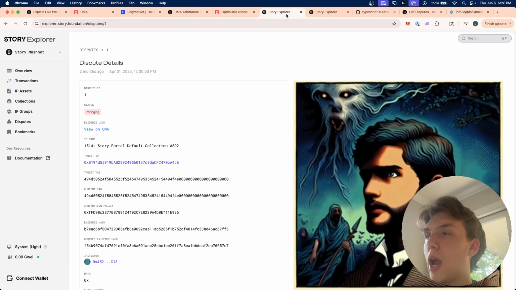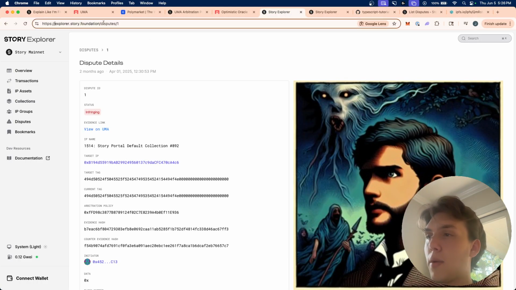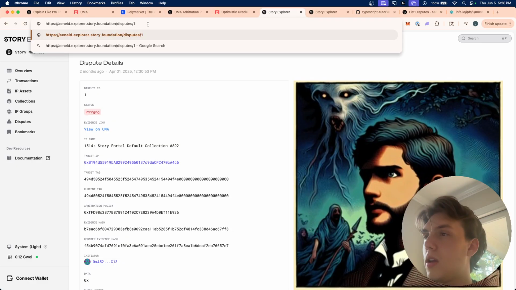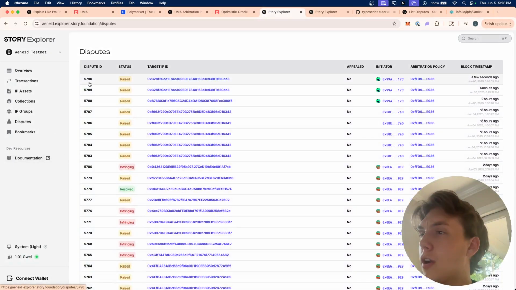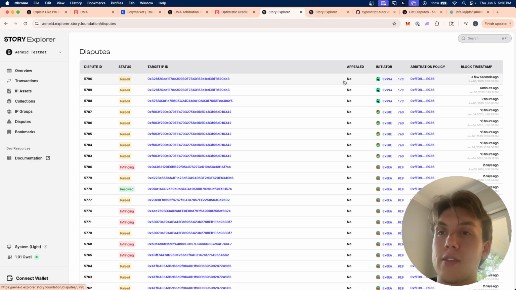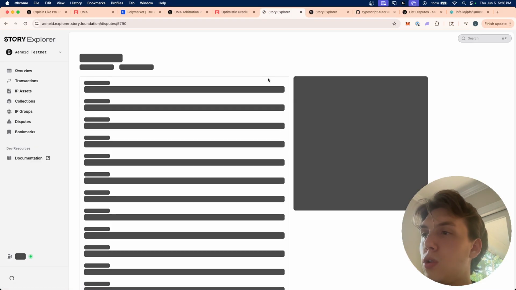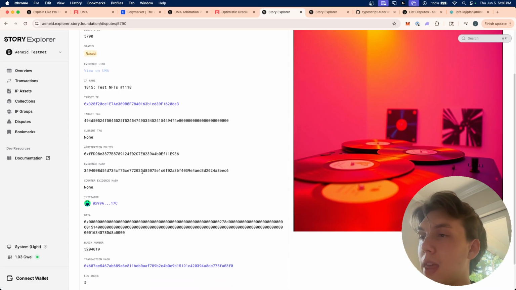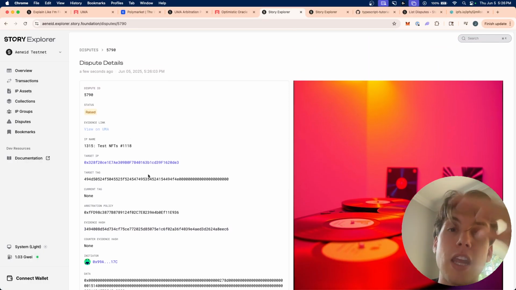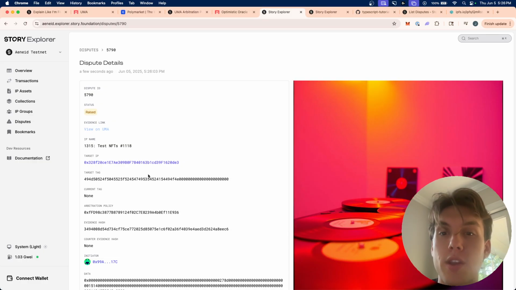So if we go to our Explorer, let's go to our testnet Explorer. And hopefully it should appear under the dispute section. So here we go, 5790. It has not been appealed yet. Obviously, this happened a few seconds ago, and we can view the dispute happening right here. So it's on this IP asset. We can see the evidence hashes right here. That's the evidence that we uploaded. And then again, if this was on our mainnet, it would go to UMA, and UMA would arbitrate on the decision and come back with a decision in the future.